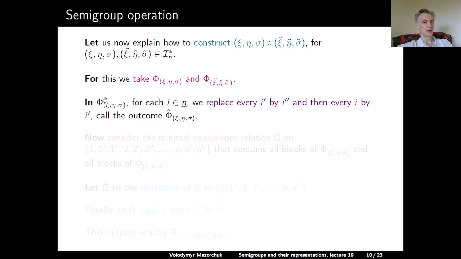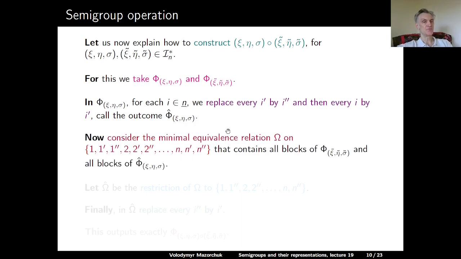We look at the first one, capital phi xi eta sigma. For each element i in n underlined, we replace i prime by i2 prime in this relation, and then each i by i prime. And let's call the outcome phi hat xi eta sigma.